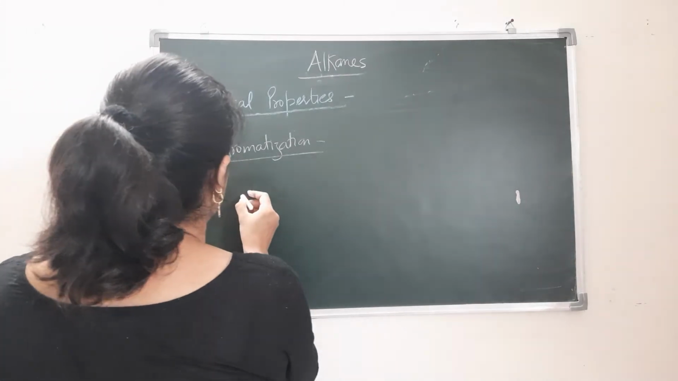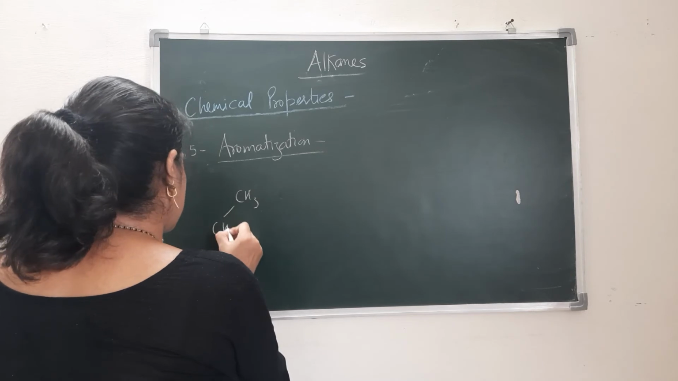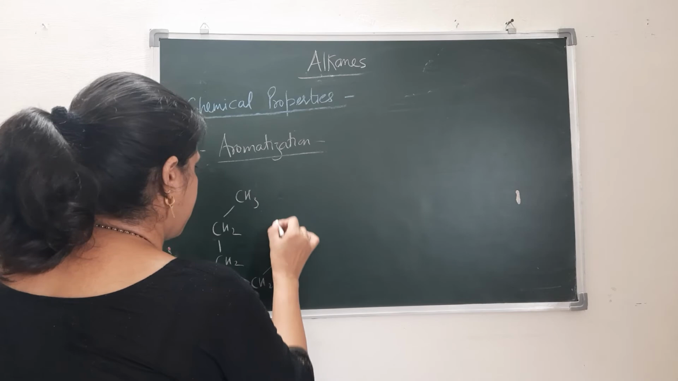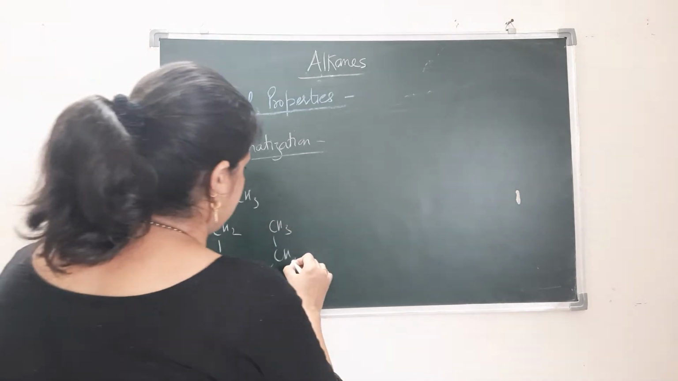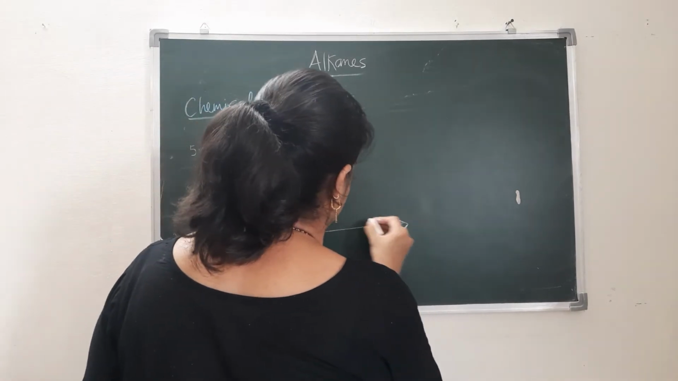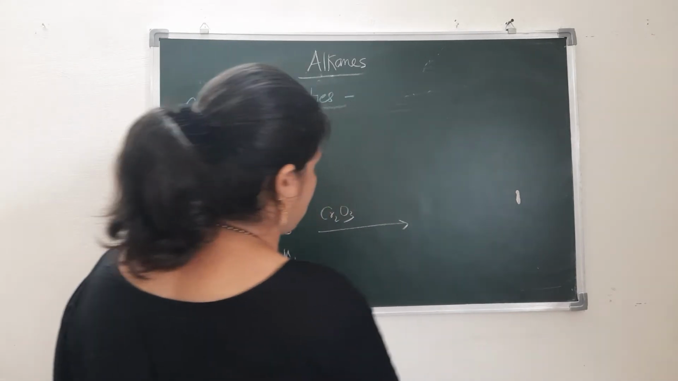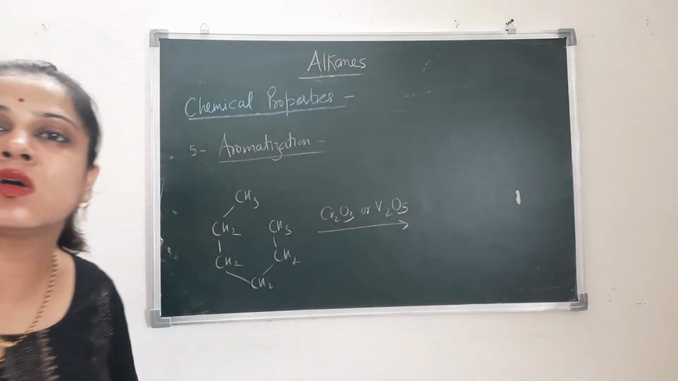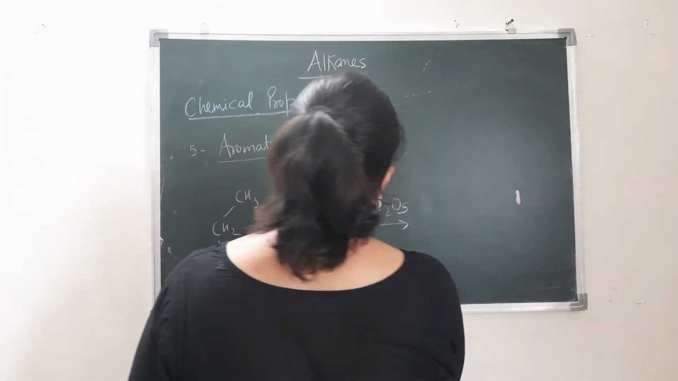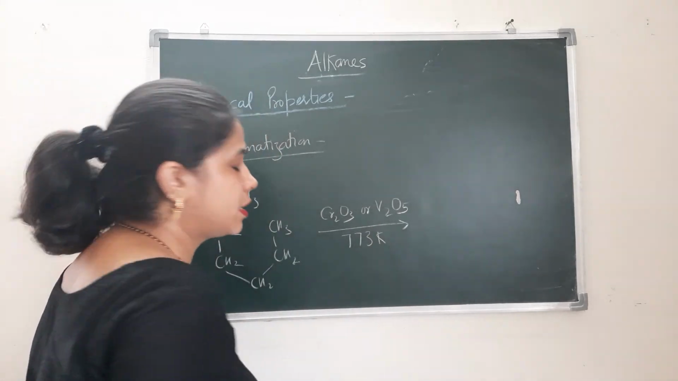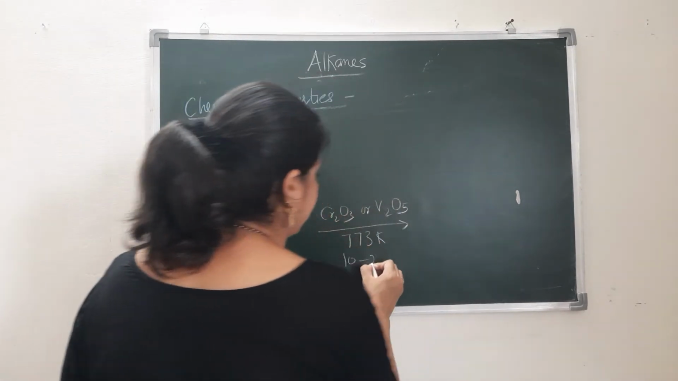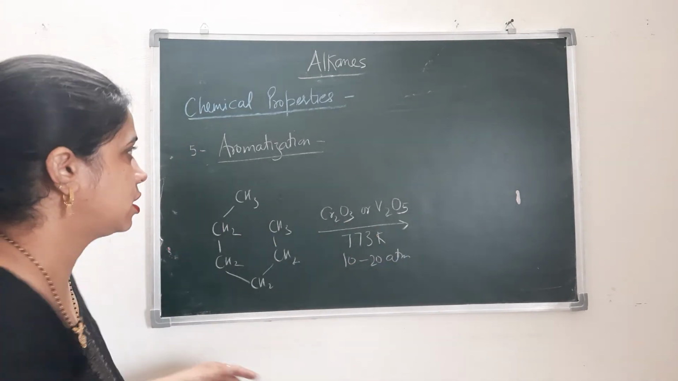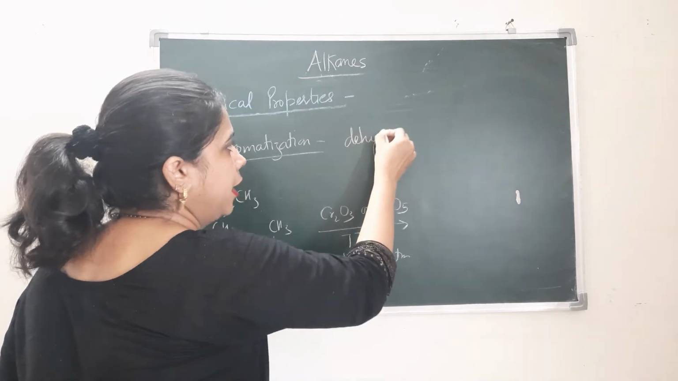So if I am doing the reaction, I am writing N-hexane here in this way. When we do the reaction in the presence of chromic oxide, or you can take, as I told you, vanadium pentoxide, right? This reaction occurs at 773 Kelvin temperature and 10 to 20 atmospheric pressure. Now what happens? There will be dehydrogenation.